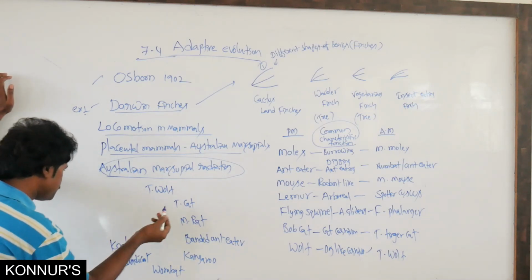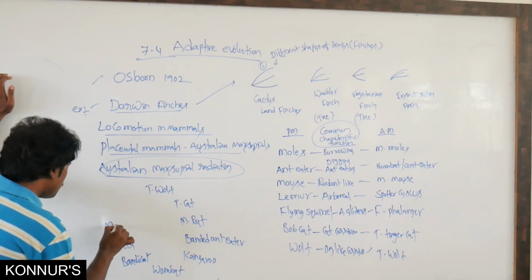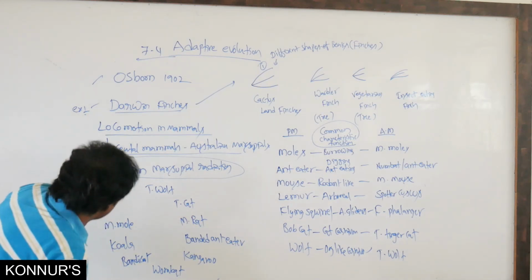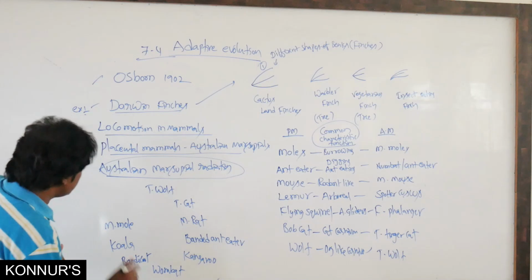Apart from this, the marsupial mole, and the sugar glider.